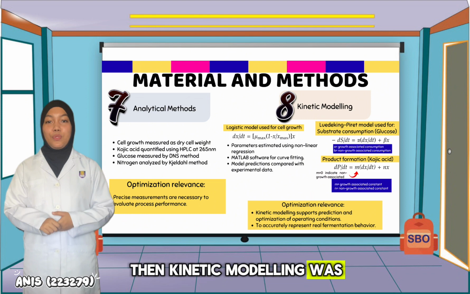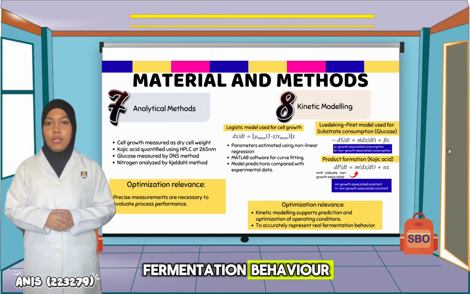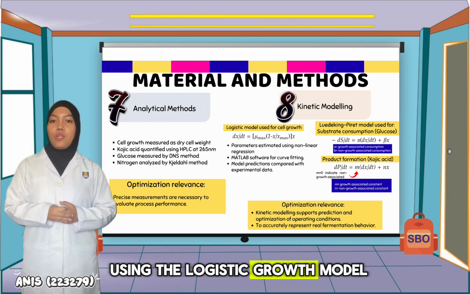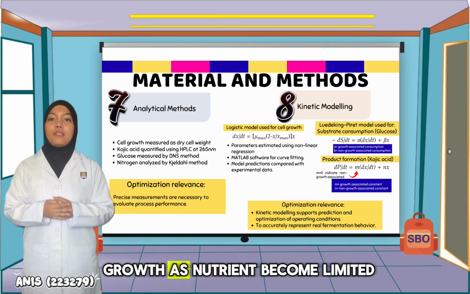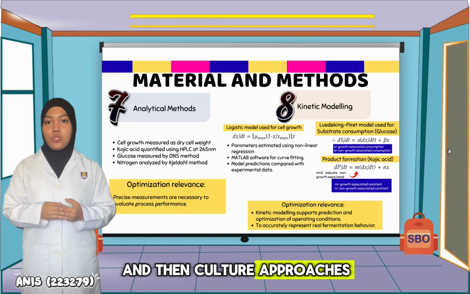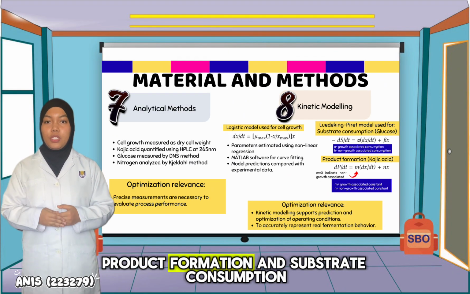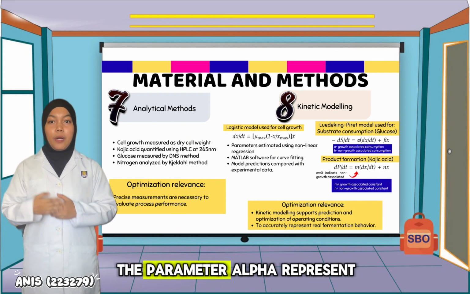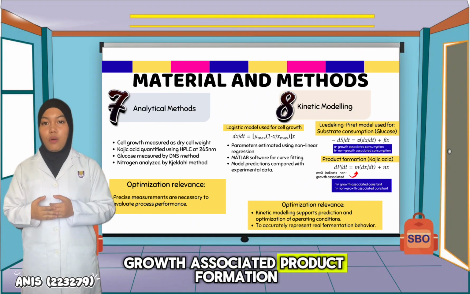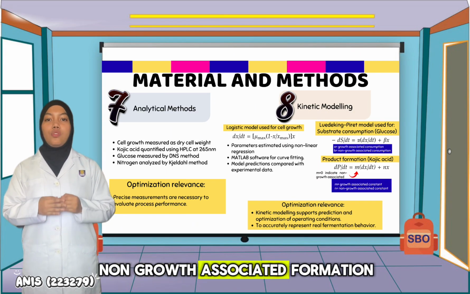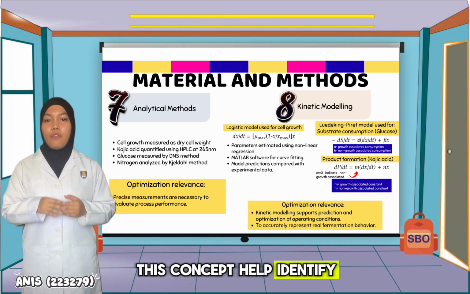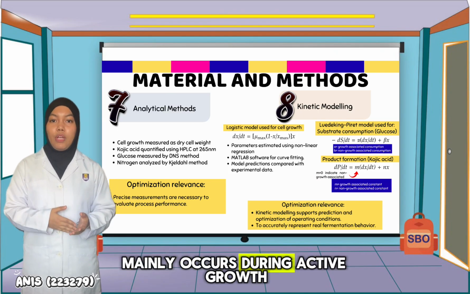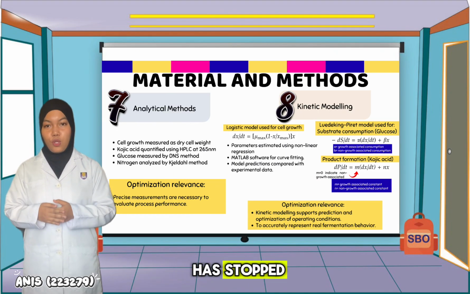Then, kinetic modeling was used to mathematically describe fermentation behavior. Cell growth was modeled using the logistic growth model, which accounts for the slowing of growth as nutrients become limited and the culture approaches the stationary phase. Product formation and substrate consumption were described using the Luedeking-Piret model. In this model, the parameter alpha represents growth-associated product formation, while beta represents non-growth-associated formation. This concept helps identify whether kojic acid production mainly occurs during active growth or continues after growth has stopped.